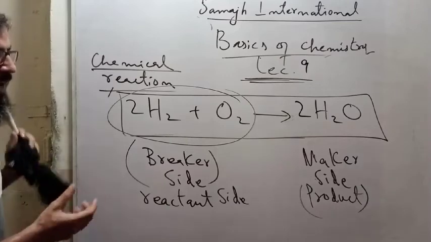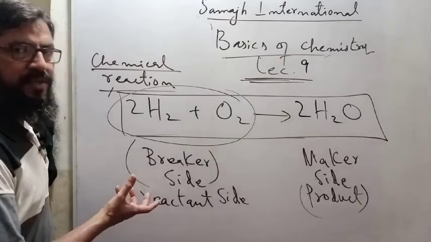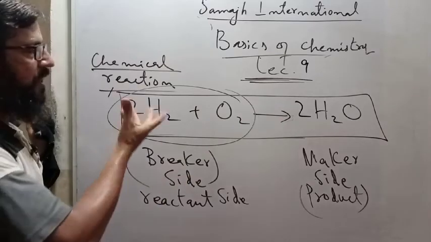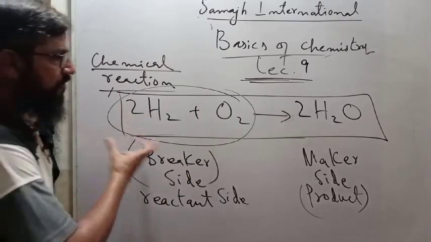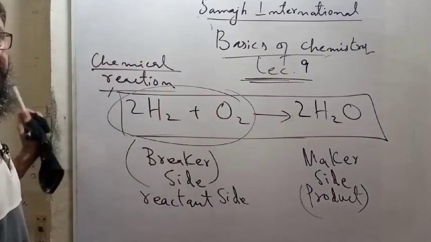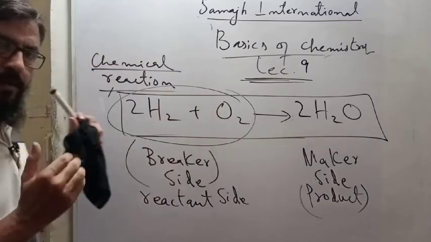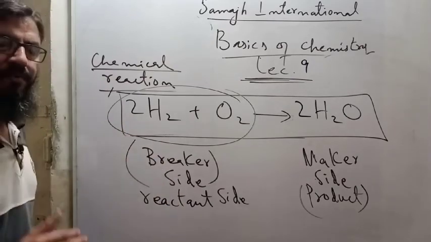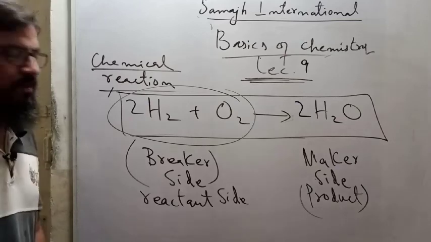Got it? So any process in which the molecules are breaking and the molecules are making is simply called a chemical reaction. And what is this thing? This thing is actually called the chemical equation. Got it? But in which sense are you calling it the chemical equation? I will tell you later. Got it? Don't worry at all.